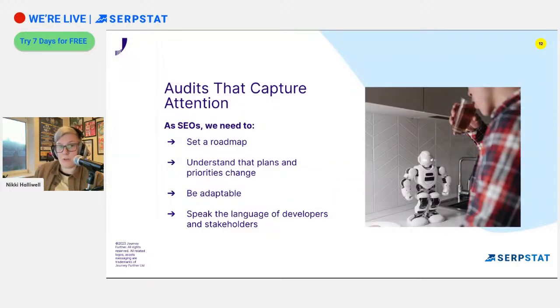So we need to make sure that our audits capture attention, right? So once we've done the main audit itself, we lay them out into a roadmap. We need to understand that plans and priorities change. So what we first set out in this roadmap might not always be the case. If we laid it out to 12 months, you might have an algorithm update, such as the one that was announced. What time is it? It's probably about half an hour ago now. Google have announced a March core algorithm update.